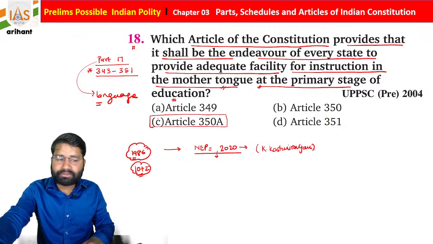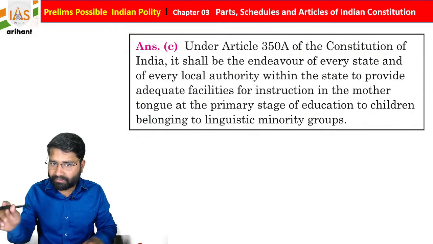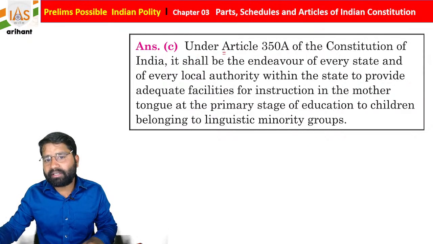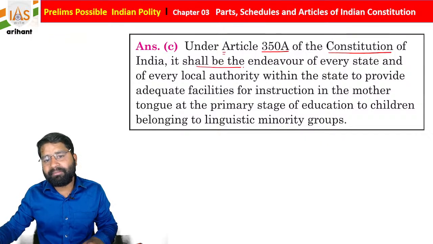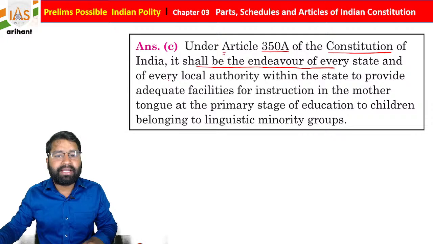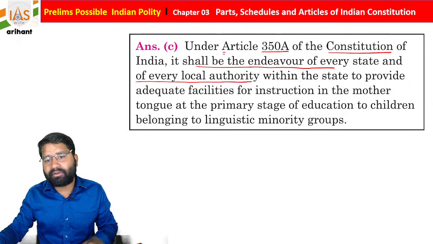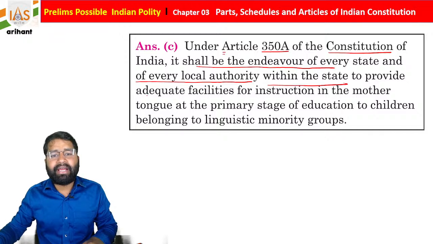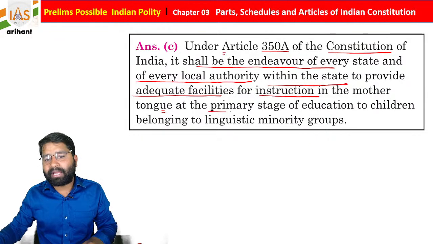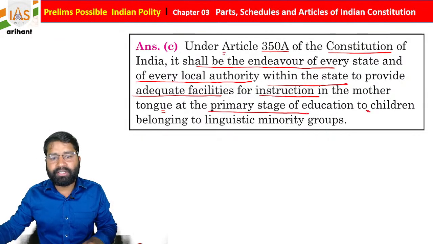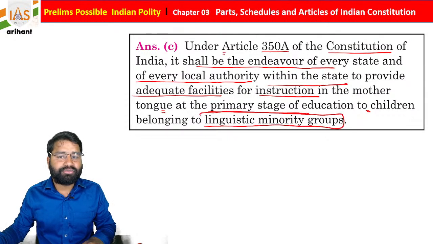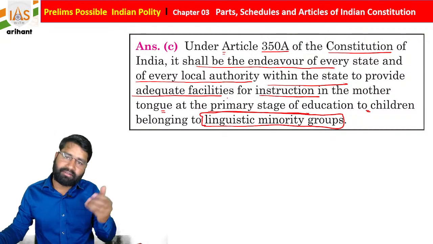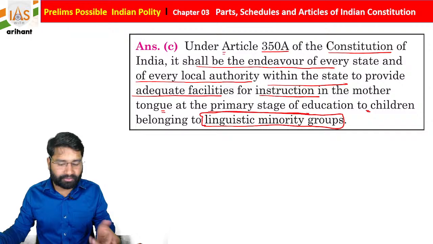I am going to discuss each and every article in detailed format, so just listen carefully. Under Article 350A of the Indian Constitution, it shall be the endeavor of every state and of every local authority within the state to provide adequate facility for instruction in the mother tongue at the primary stage of education to children belonging to linguistic minority groups. So they must understand their basic languages also. I hope you're getting it.